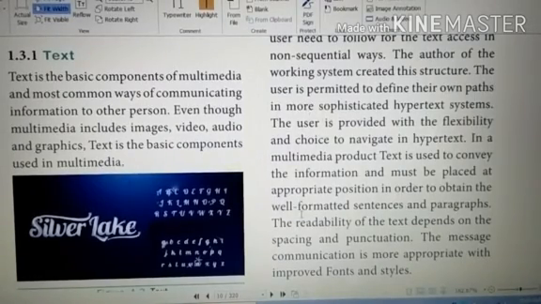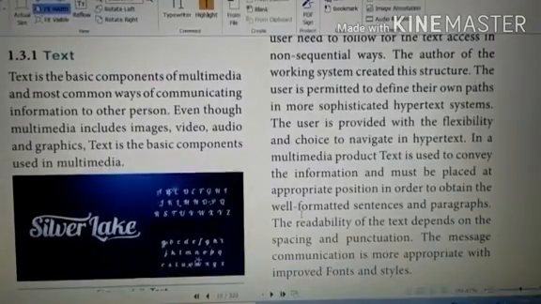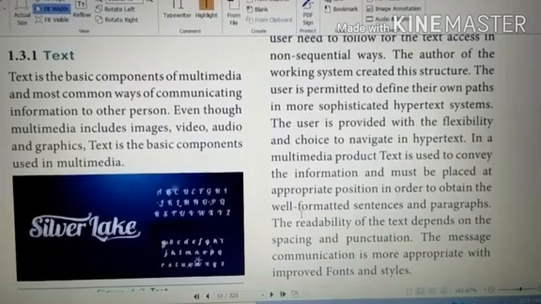Today we start the second class. This topic discusses how many types of text there are, and how to use each type. There are three categories of text: static text, hypertext, and normal text. Text is used in text editing, voice editing, and video editing, with many modifications possible using multimedia.